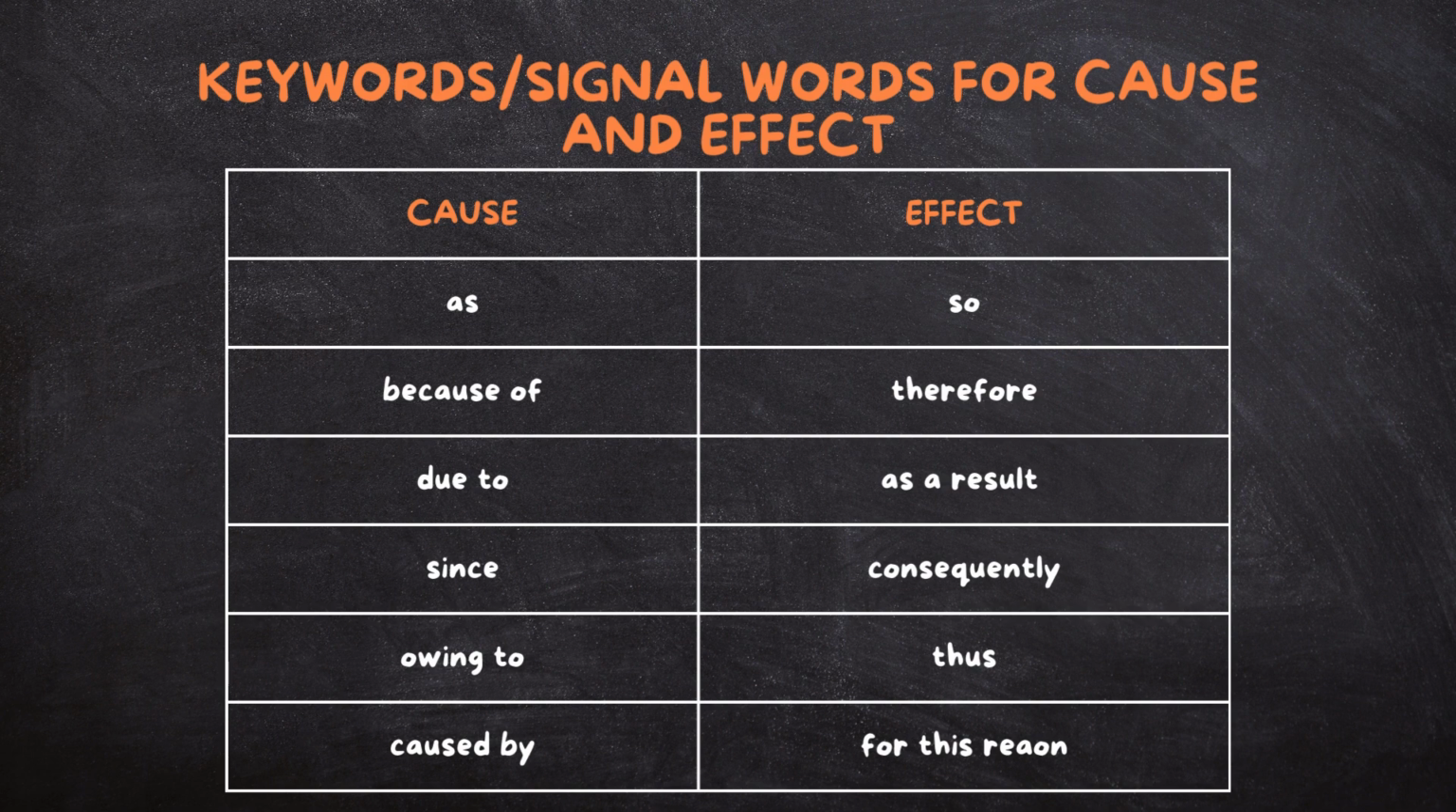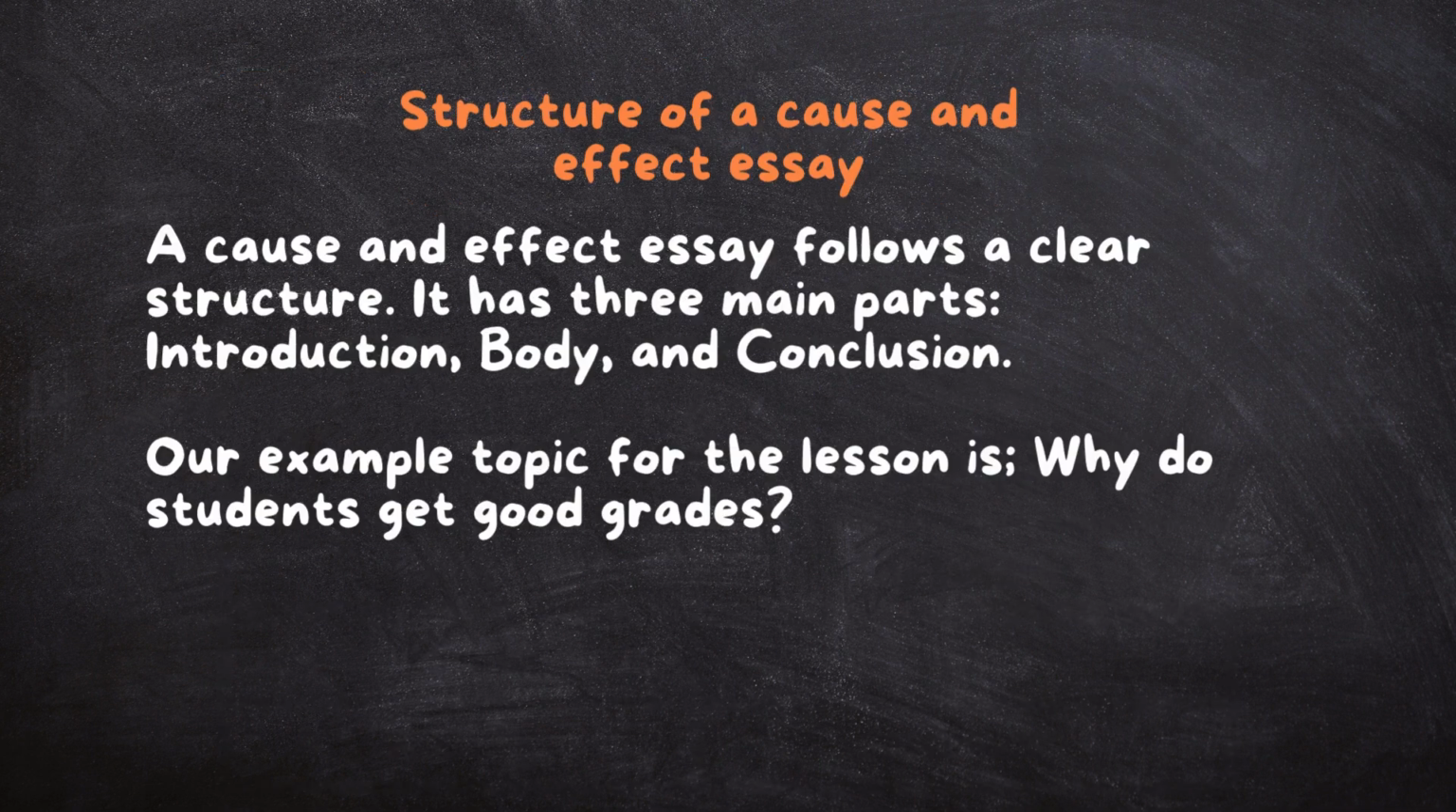Now, let's move on to the structure of a cause and effect essay. A cause and effect essay follows a clear structure, that is, it has three main parts: an introduction, a body, and a conclusion. We are going to go more into each of the three main parts of these types of essays, but keep in mind that our example topic for discussion in this lesson is why do students get good grades? So in the subsequent explanations, we will be basing our explanations on this particular topic. Why do students get good grades?